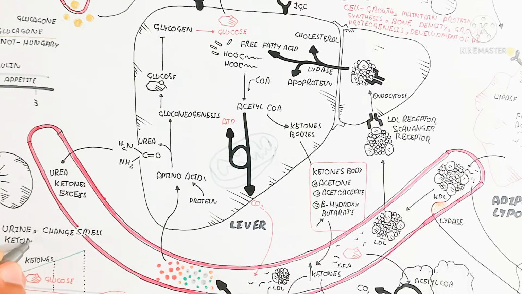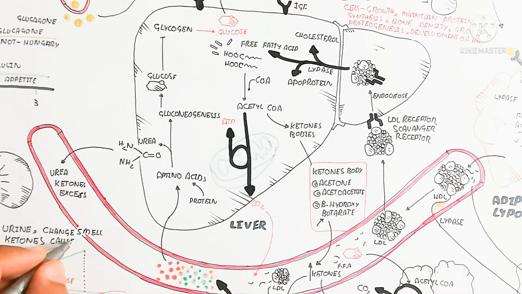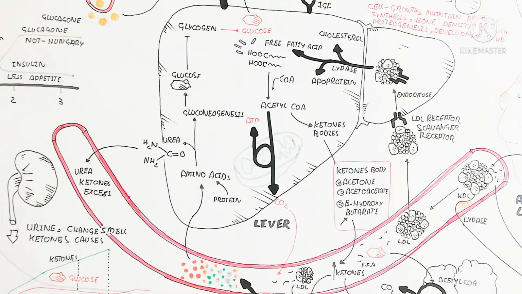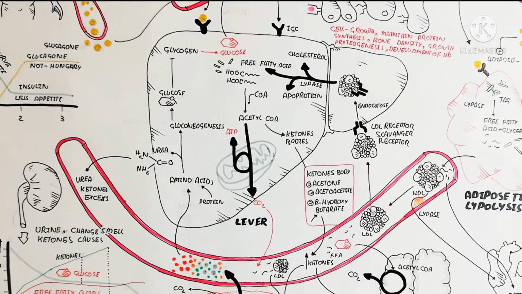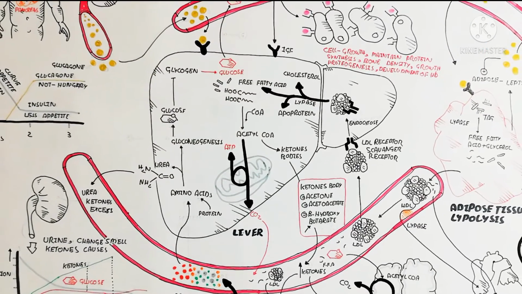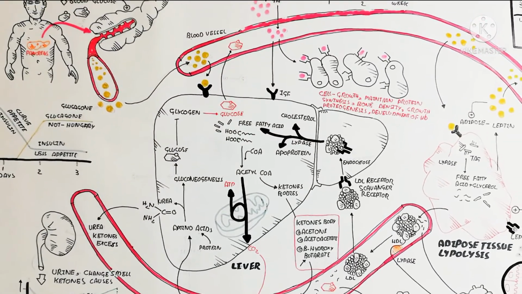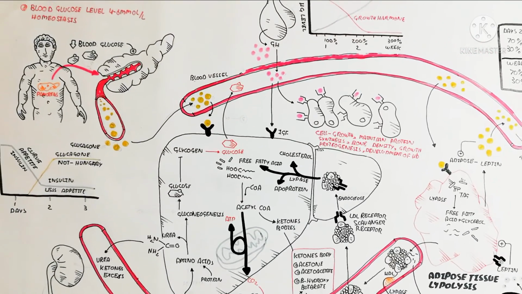So the urea and excess ketones as waste will be excreted through our urine and change the smell due to the ketone production. The ketones can be checked in the blood as well as during breathing.